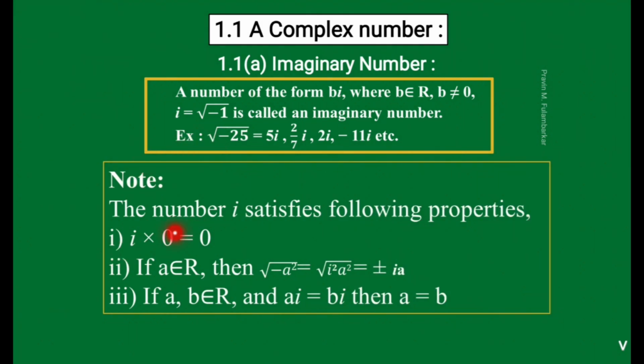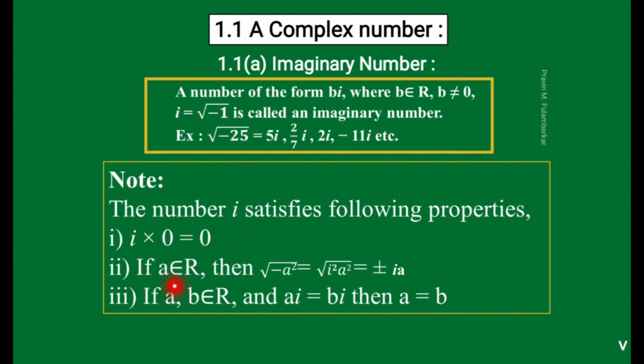Now see some notes. These notes we use while solving the problems. The number i satisfies the following properties. See the first property, i into 0. So when we multiply any imaginary number by 0, we get 0.